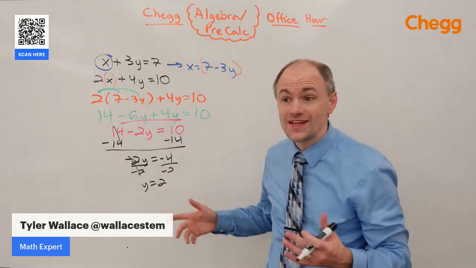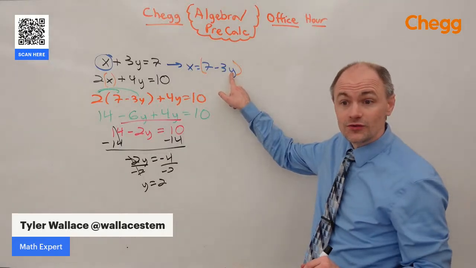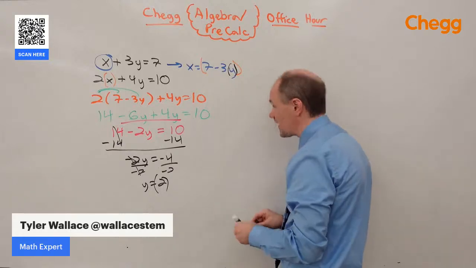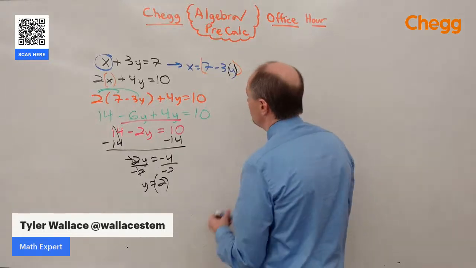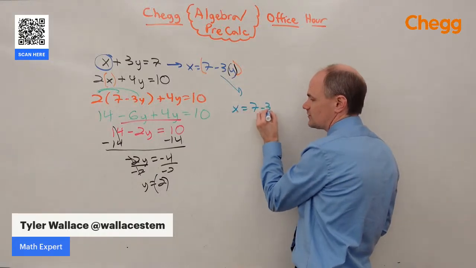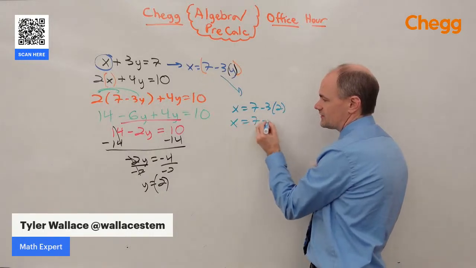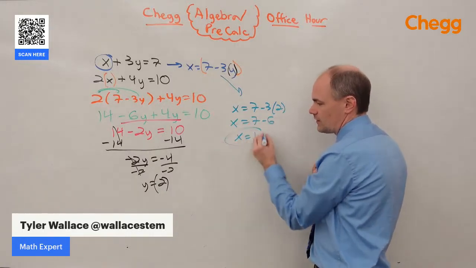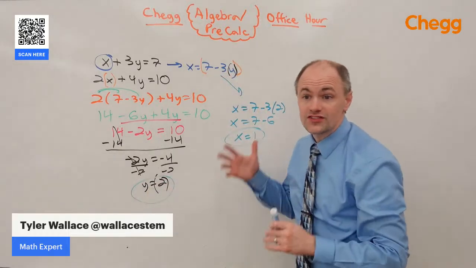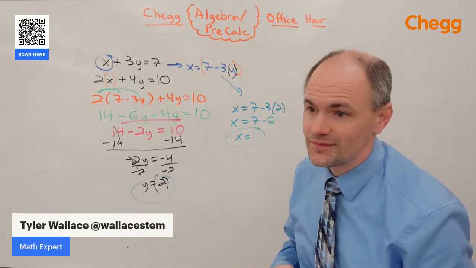Now that we know y, how do we get the x? Well, we get the x by plugging that y into our x equals equation, because wherever we see a y, we can replace it with that 2, and that's exactly what we're going to do here. x is equal to 7 minus 3 times y, or 3 times 2, or x is equal to 7 minus 6, which means x is equal to 1, y is equal to 2. We have solved this system of equations.